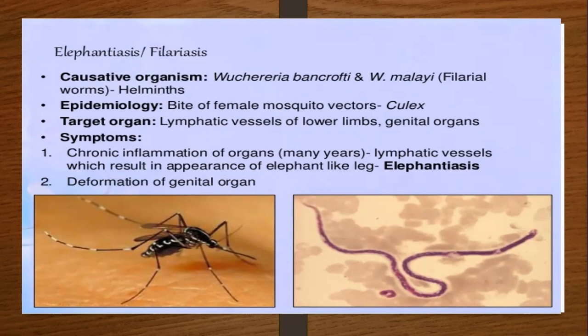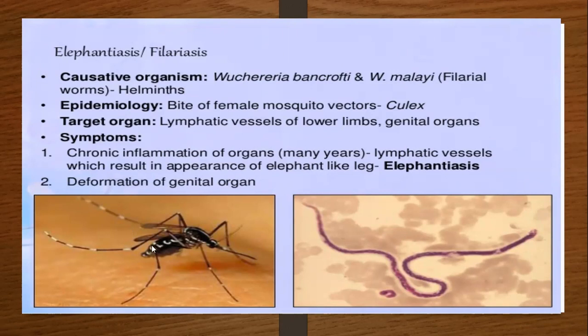It appears due to the chronic inflammation occurring in the lymphatic vessels of the lower limb. Due to that, the leg appears like an elephant's leg, and so it is called elephantiasis. Then deformation of the genital organ takes place.